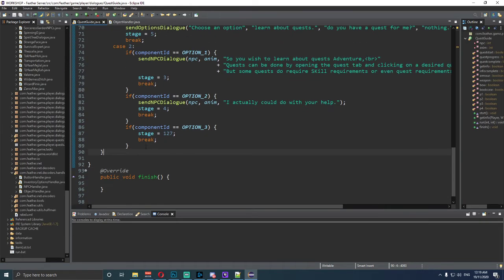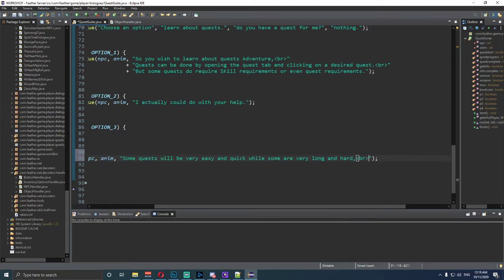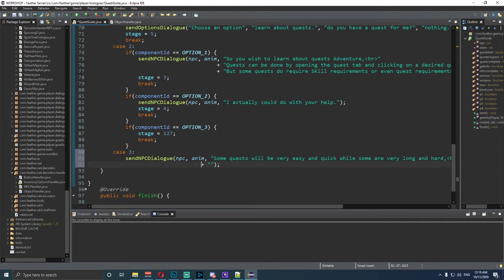Okay. Now underneath case 3, so underneath this one here, we're going to type in case 3, and we want to say that we're going to send Npc Dialog. So if we've copied that, that's what we do. "Some quests will be very easy and quick, while some are very long and hard." Put that there. Put a break line. Press enter. Go across.